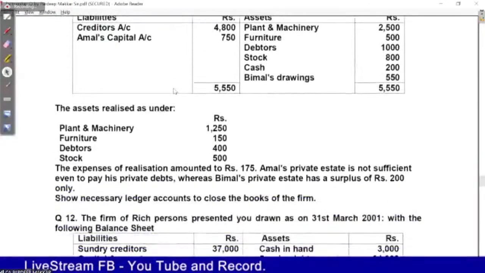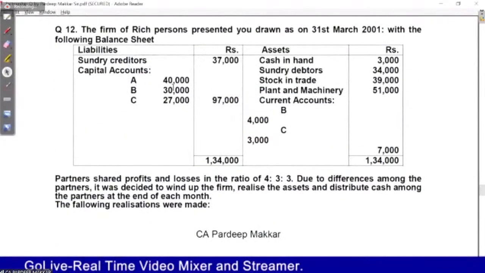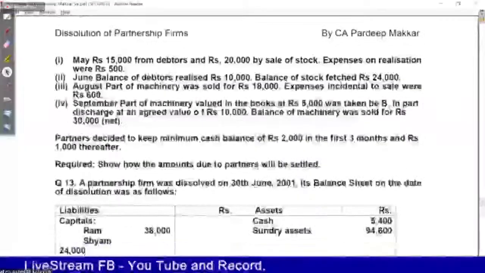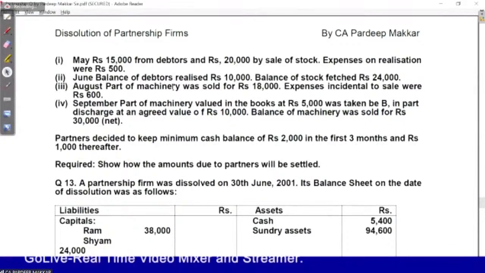After 9 comes 12. This is 9, 12 also after the 9th, because this is according to my notes. Question number 12 completed.